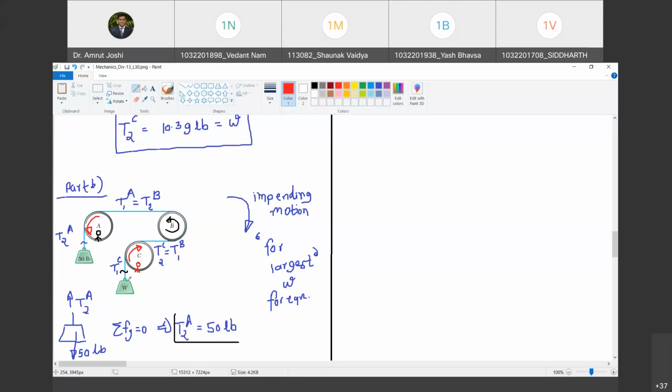Similarly, now pay attention here. When pipe C is offering clockwise resistance, frictional force on the belt, where is T2? With reference to pipe C, T2 is on the arrow side. Do you agree with me? Yes, sir. And T1 is on the tail side of the arrow. Happy? Yes, sir. What does this mean?